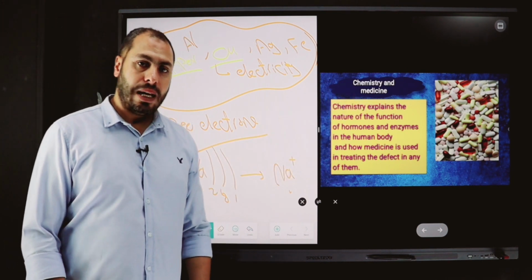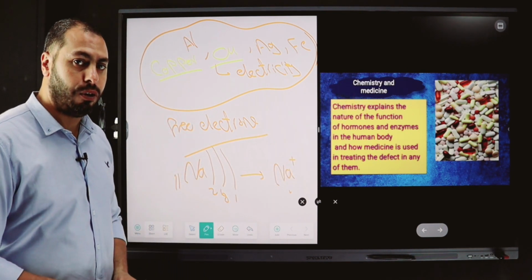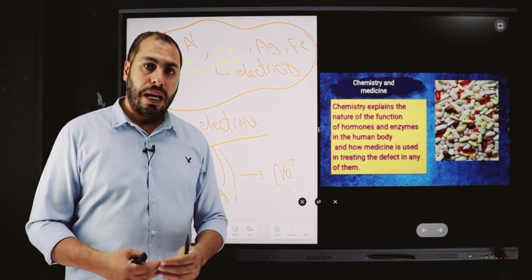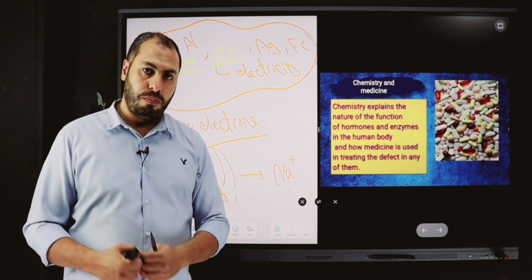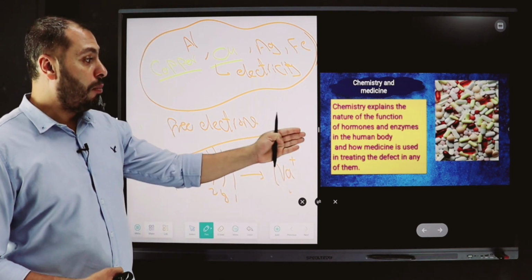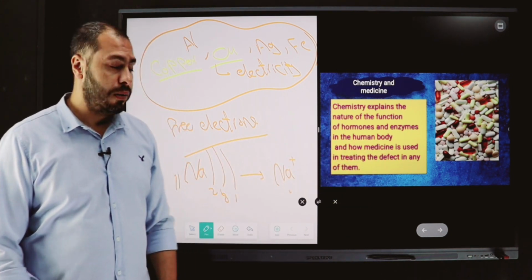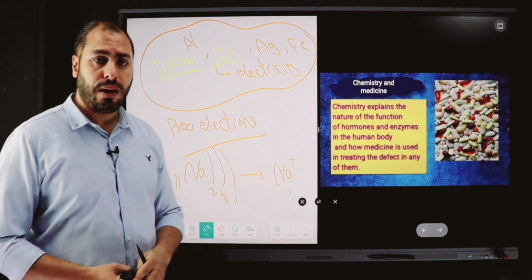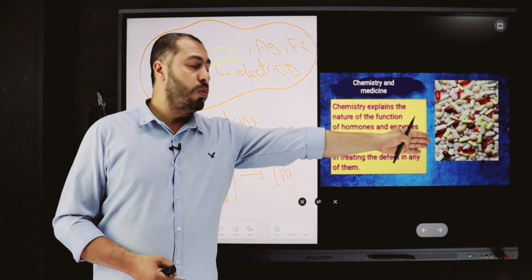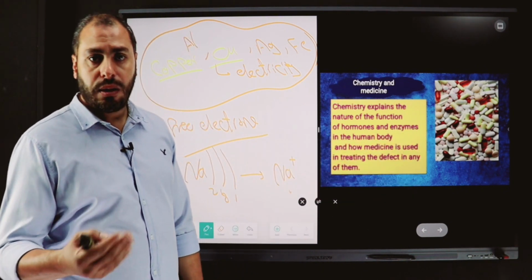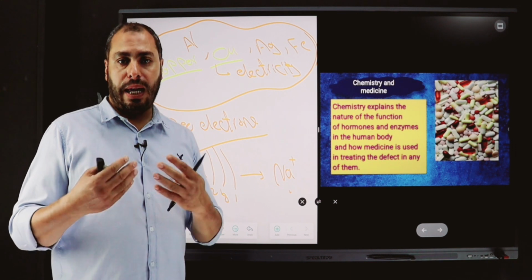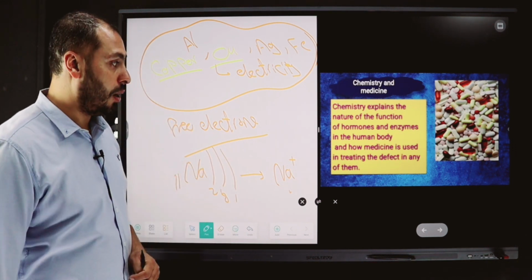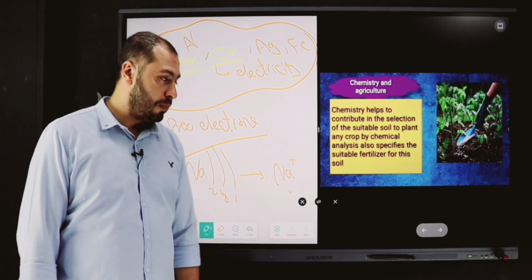Chemistry and medicine, as we studied before in chemistry and science. Chemistry explains the nature of the function of hormones and enzymes inside living organisms, and we can use medicine to treat or help in the treatment of some diseases inside the body of living organisms.